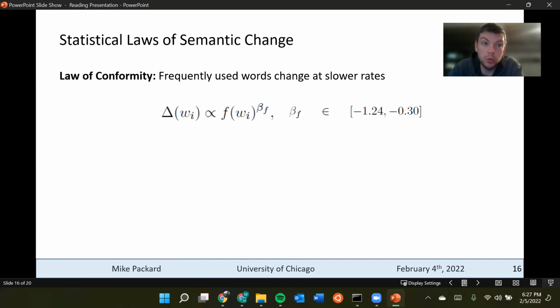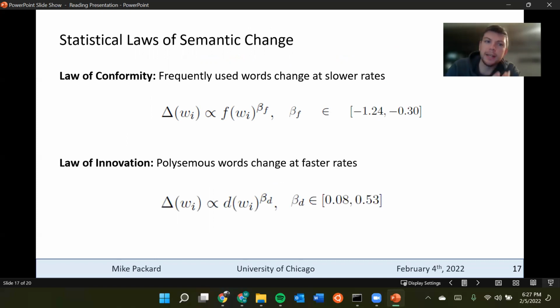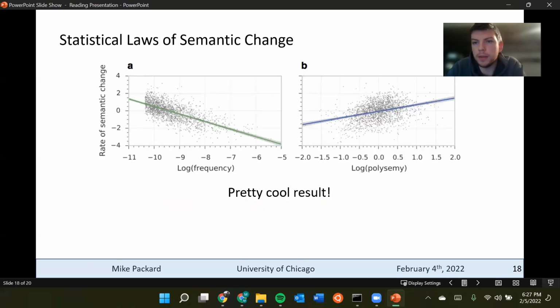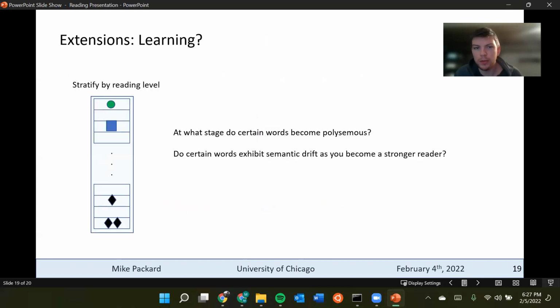So the authors come up with these 2 statistical laws of semantic change. First is the law of conformity, that frequently used words change at slower rates. And the second is the law of innovation, that polysemous words change at faster rates, all else held equal. Now notice that both of these laws are in the form of a power law with positive or negative coefficients, depending on which one. That's because of the log-log setup that the authors used. So this is a chart that they include. It's a pretty interesting result to be able to identify what it means for semantic changes if a word is more frequent or it's more polysemous.